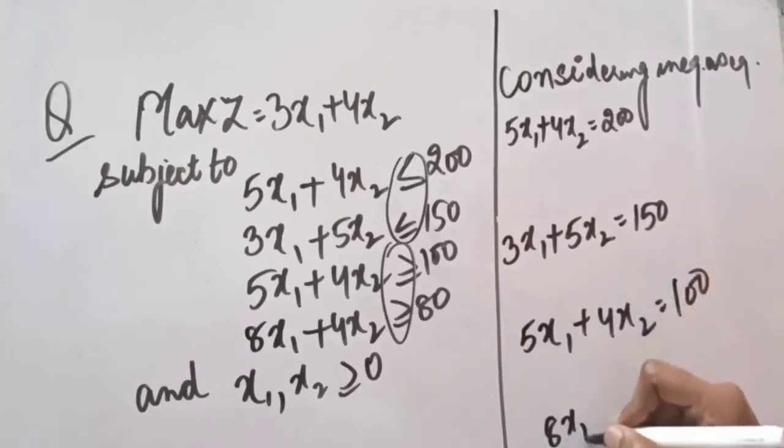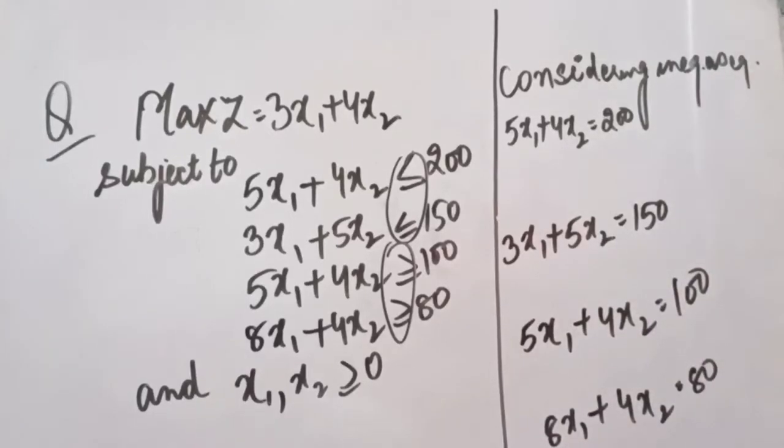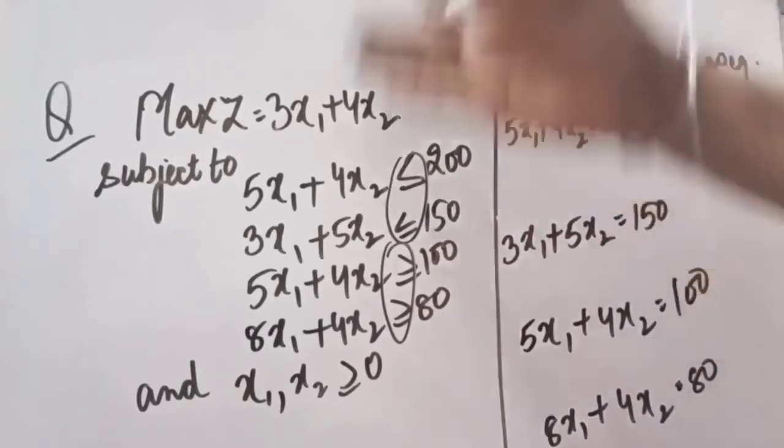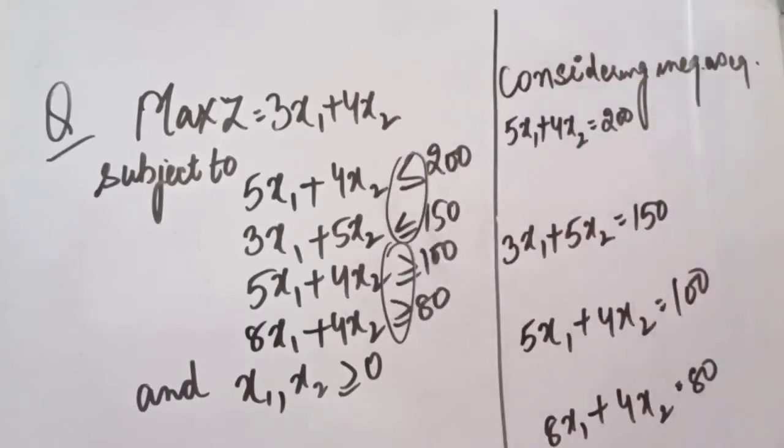And the fourth equation. All the equations we are going to assume to be equal instead of lesser or greater than signs. So now what you have to do is, either you can create 4 lines and these equations can be written in those lines, or we can write it like this also.